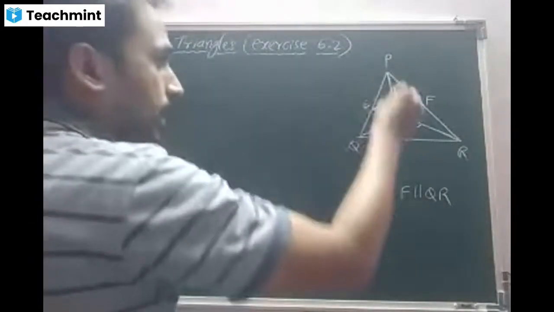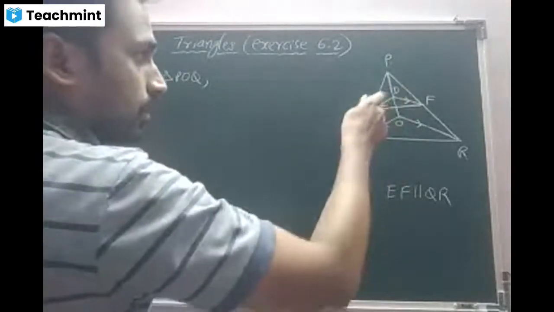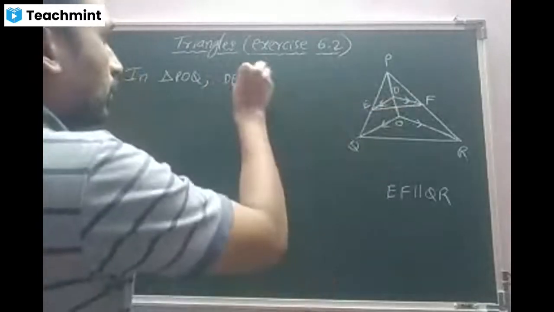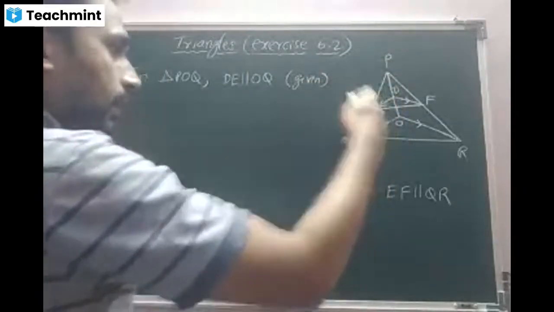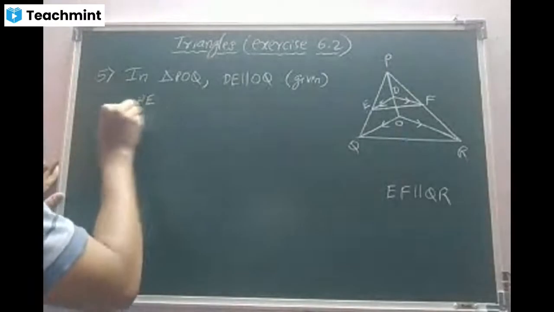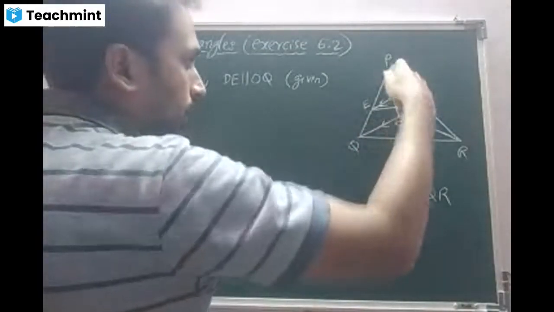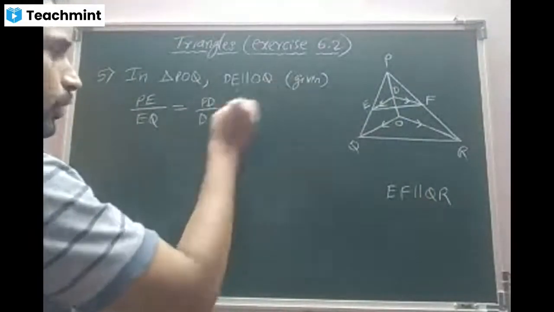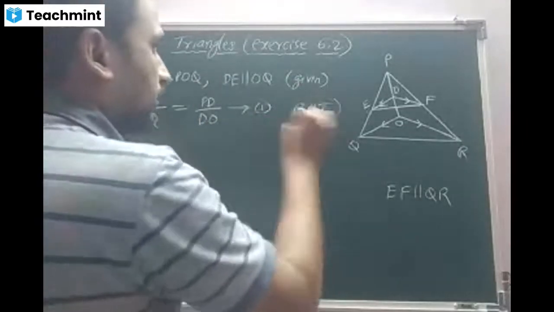In triangle POQ, DE is parallel to OQ, given. When it is parallel, I can apply BPT. PE by EQ is equal to PD by DO. You can write OD, it doesn't matter. The reason is BPT.